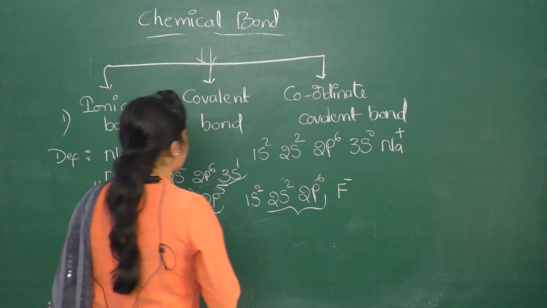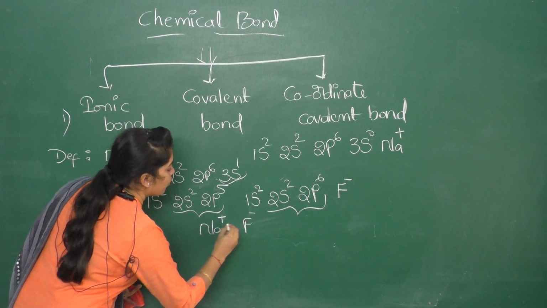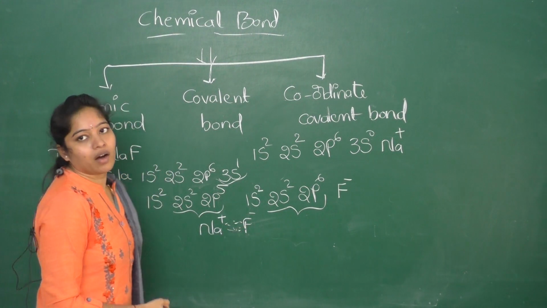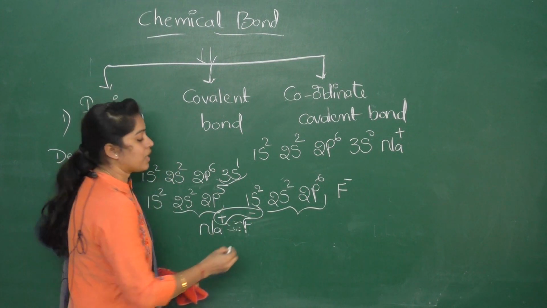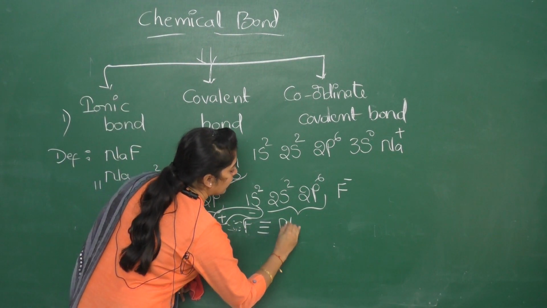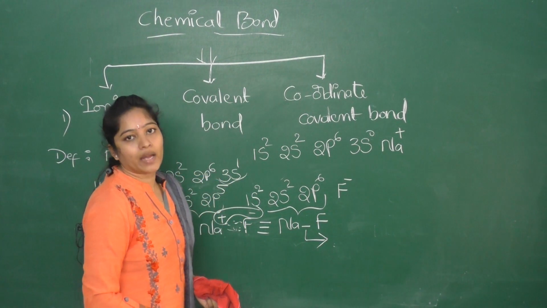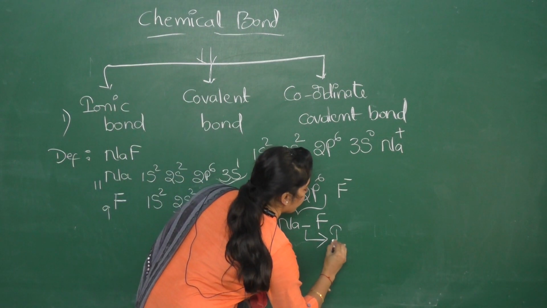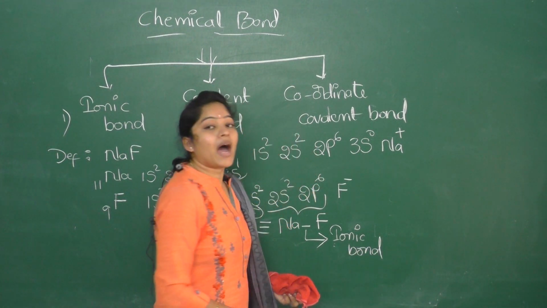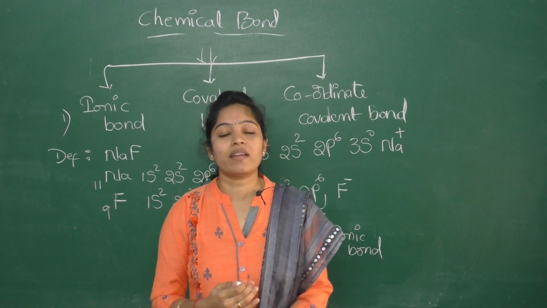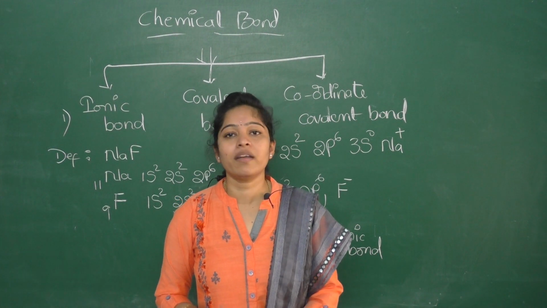So these Na plus and F minus have electrostatic attraction between the two oppositely charged ions, and it forms a bond, NaF, sodium fluoride. So this bond we call an ionic bond. The ionic bond is formed by the electrostatic attraction between two oppositely charged ions. And next one is covalent bond.